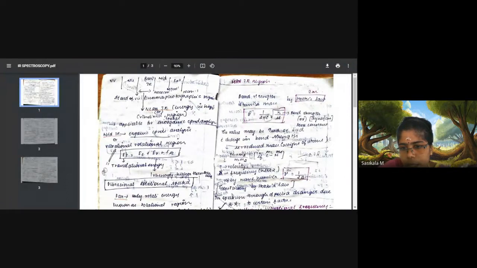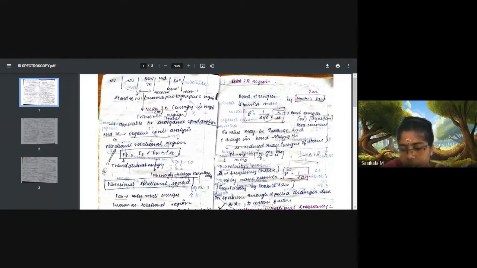This is calculated from the mass of atoms. If you consider the CH group, carbon and hydrogen present in the molecule, take the mass of the first atom, M1, and the mass of the second atom, M2. It will be M1 plus M2 divided by M1 and M2. This is called mu, that is, the reduced mass. It depends on the weight or mass of the atoms present in the molecule.